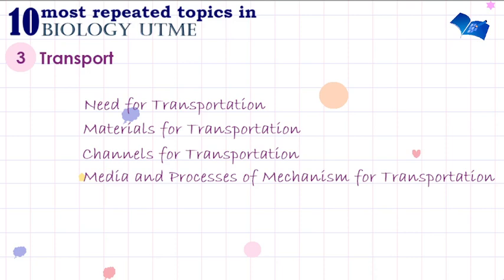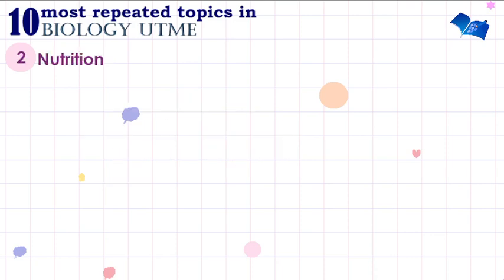Now, I hope you're getting excited. We're going to be looking at the second most repeated topic in biology UTME, and this is nutrition. Nutrition is the process by which an organism tends to look for food, the ability to feed. The process of feeding, or looking for food, is just so that this organism can have energy for its life process.